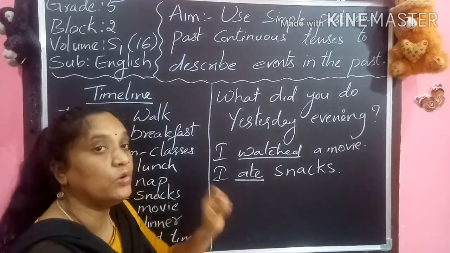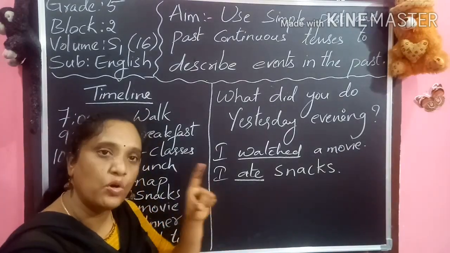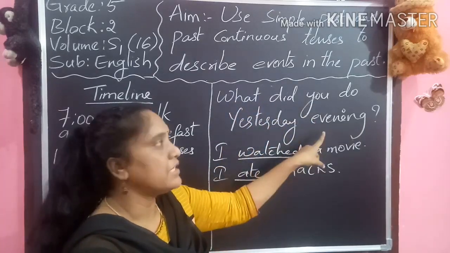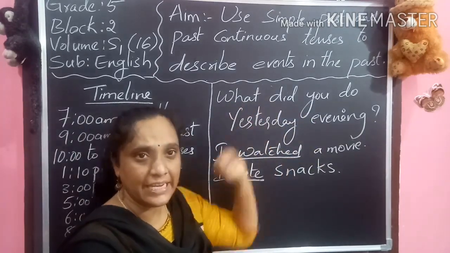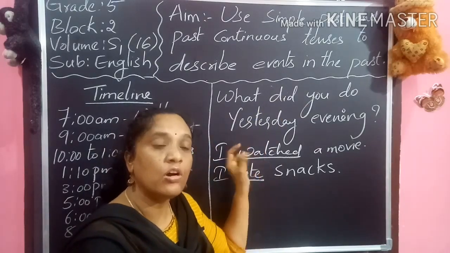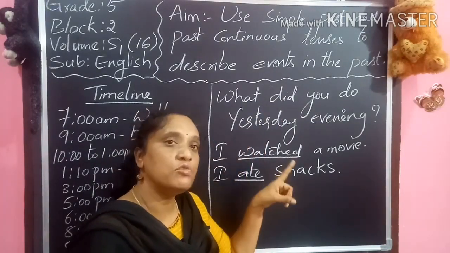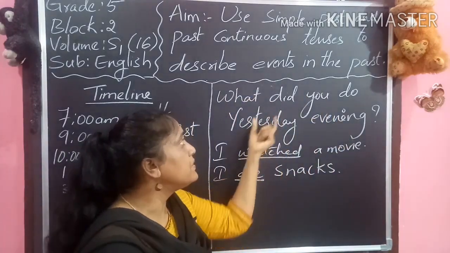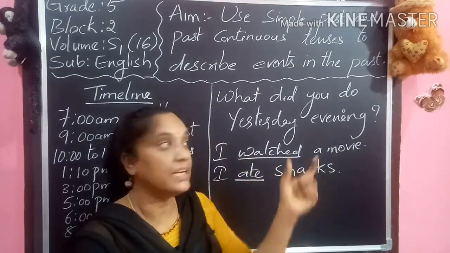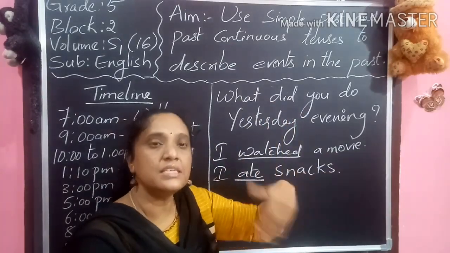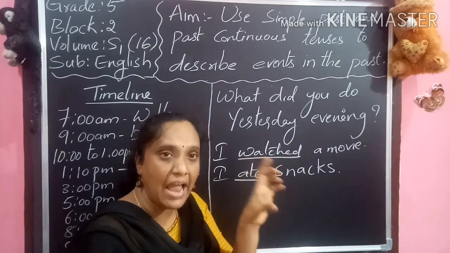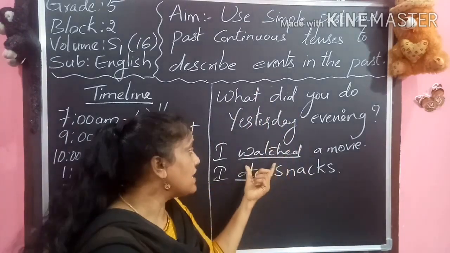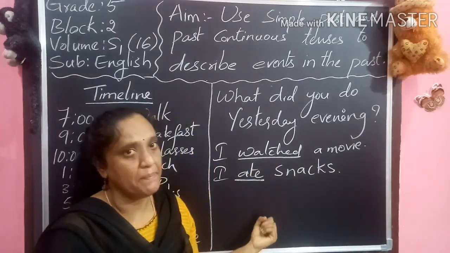Just observe the question, how to ask the question and how to give the answer. Both you must know. So, what did you do yesterday? What did you eat yesterday? What did you write yesterday? What did you see yesterday? These are using verbs with the word did. Did is the past one. Did means completed. What you did yesterday is the action which completed in the past. When asking in simple past, the answer will come in the simple past.